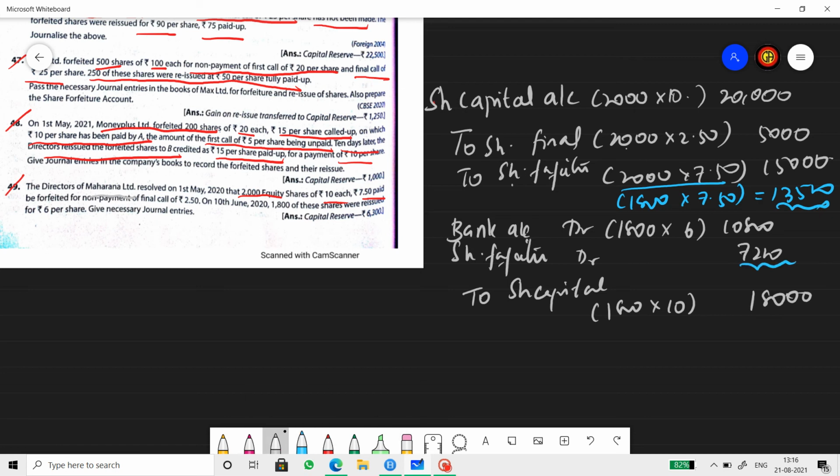So the journal entry will be share forfeiture account debtor to capital reserve, 13,500 minus 7,200, 6,300 rupees. Okay, so I have explained some basic questions on forfeiture with reissue. Do watch this video again, work out the same sums and try more sums in this. Thank you.